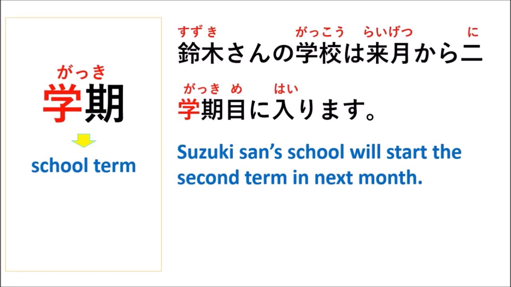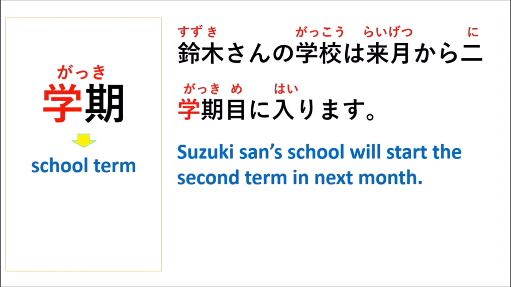Suzuki-san no gakkou wa raigetsu kara ni gakki me ni hairimasu. Suzuki-san no gakkou wa raigetsu kara ni gakki me ni hairimasu. It means Suzuki-san's school will start the second term next month.